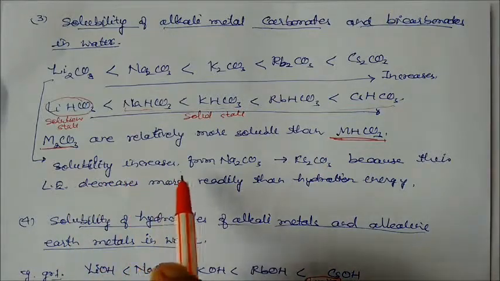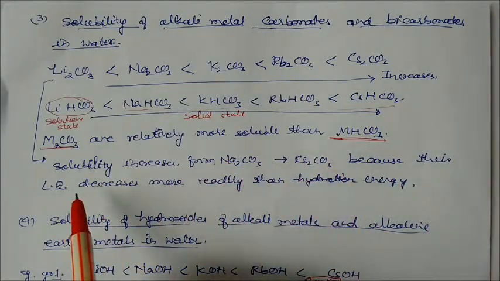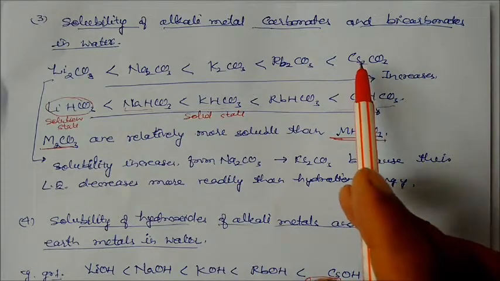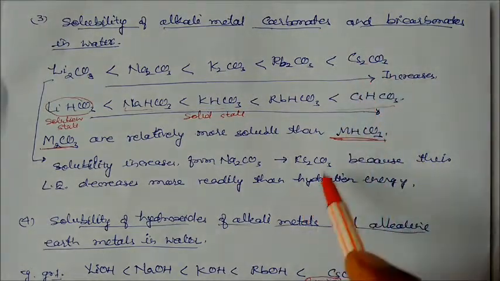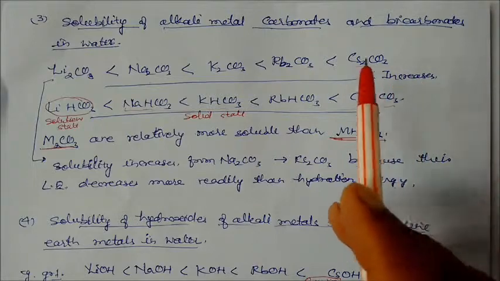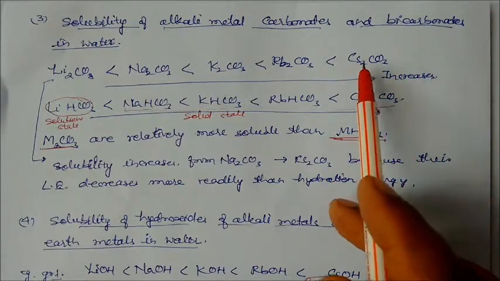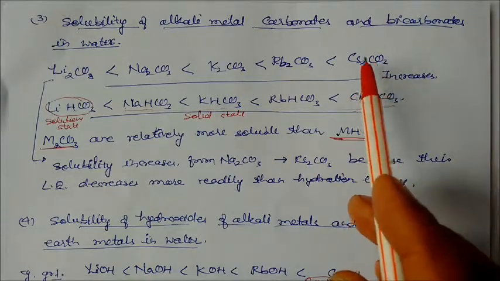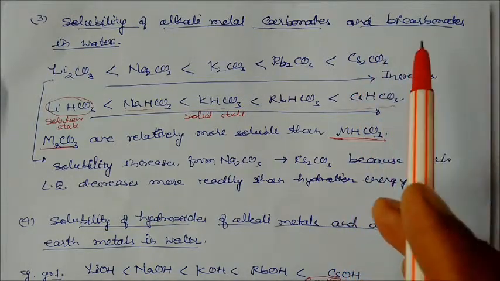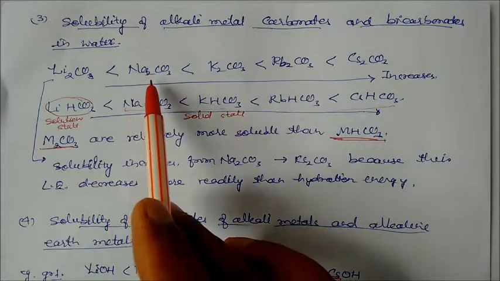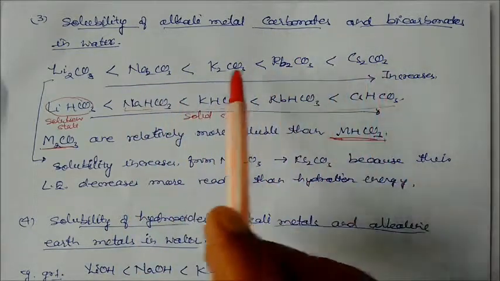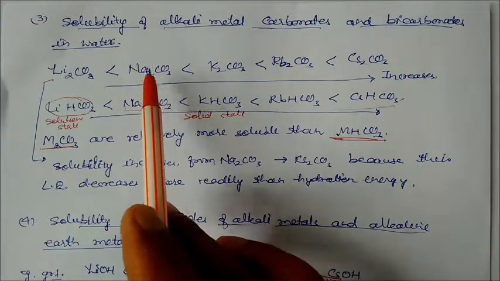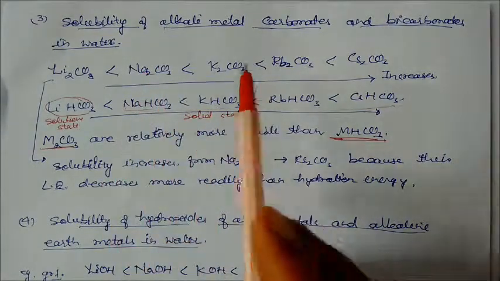So solubility increases from sodium carbonate because their lattice energy decreases more readily than the hydration energy. Here lattice energy is less. So on surrounding, what happens? Water releases more hydration energy. So hydration energy is more and lattice energy is less, due to which cesium carbonate is easily dissolved in water. In the case of sodium carbonate, hydration energy is less and lattice energy is more. That's why it is less soluble in water.